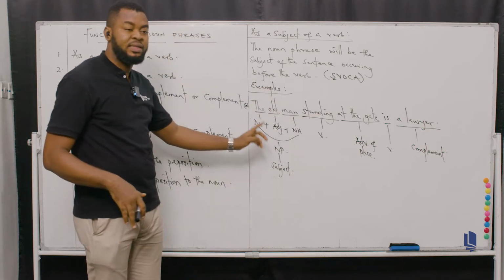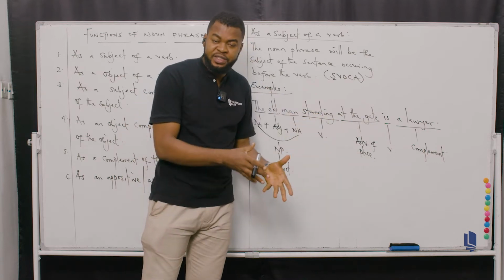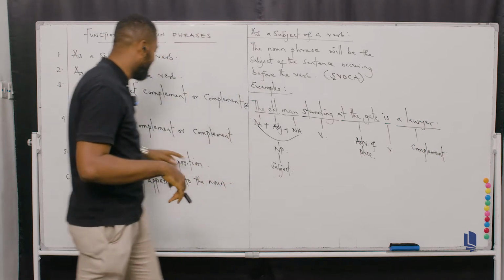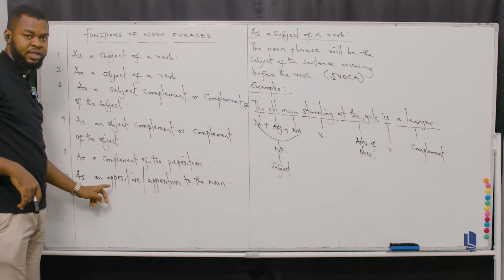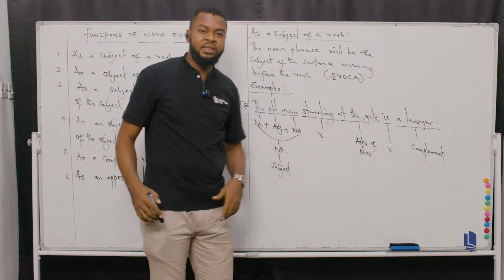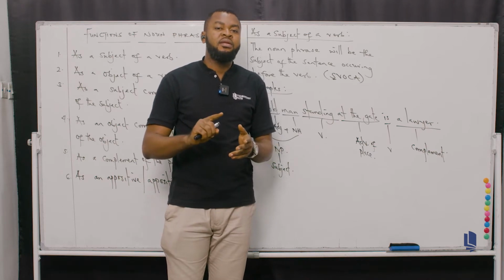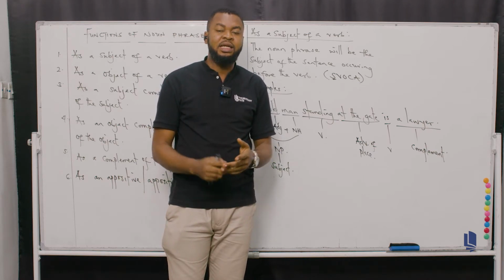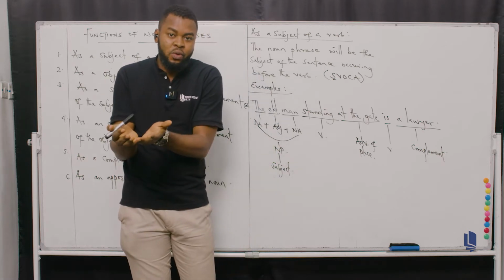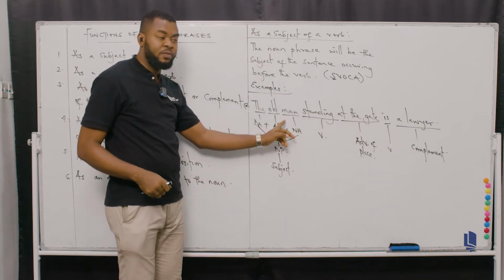Now, in the case of this sentence, a lawyer, which is the complement, is also a noun phrase as well, but then it's functioning specifically as a complement. I'm coming to that later as one of the functions here. So a lawyer, which is a complement, all right, what is it complementing? Now, a complement can either complement a subject or an object. Do you understand? A complement can help to complement the sentence as a whole. But in this case, this particular complement, a lawyer, is complementing this subject.